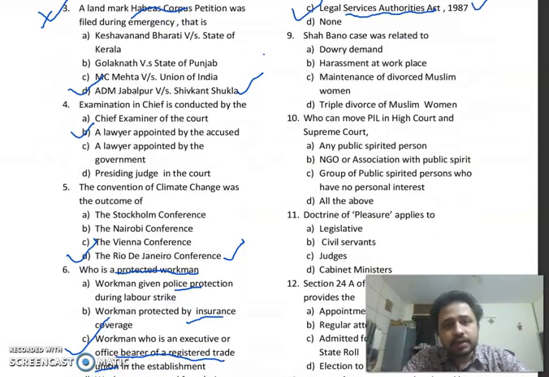MCQ number 9. The Shah Bano case was related to dowry demand, harassment at workplace, maintenance of divorced Muslim women, or triple talaq of Muslim women. So the right answer over here is option C, maintenance of divorced Muslim women.